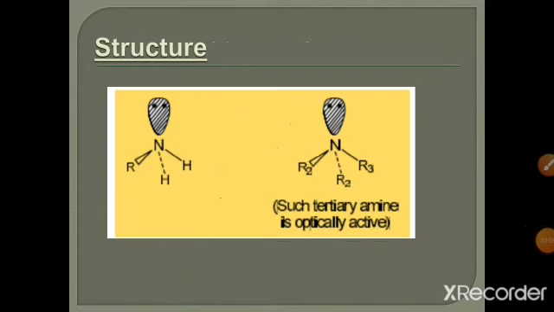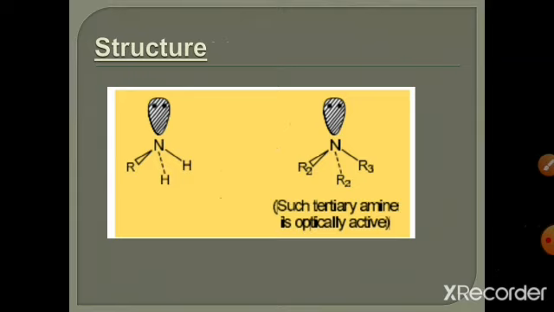In amines, the nitrogen atom is sp3 hybridized and has a tetrahedral structure. It forms 3 sigma bonds with its 3 sp3 hybrid orbitals, while the fourth non-bonding sp3 hybrid orbital carries a pair of electrons. These non-bonding electrons are important in amines because they are responsible for the basic and nucleophilic properties of these amines.